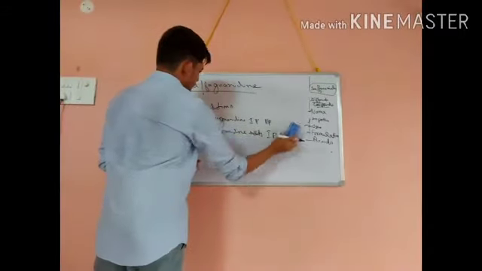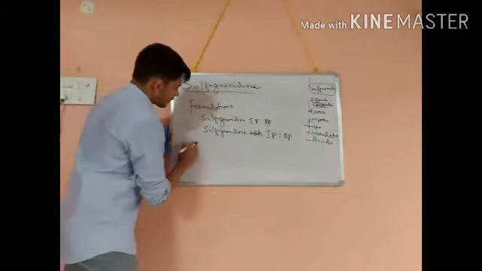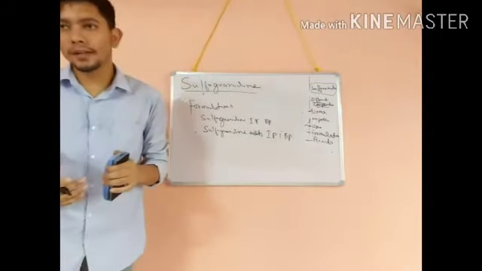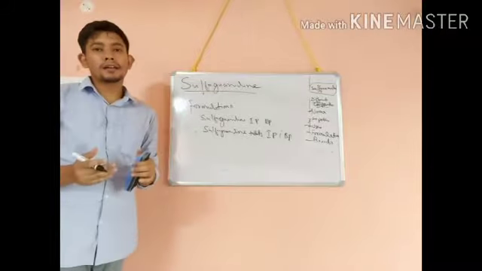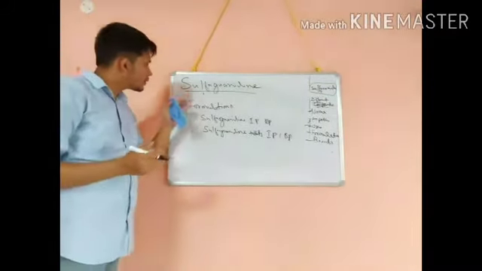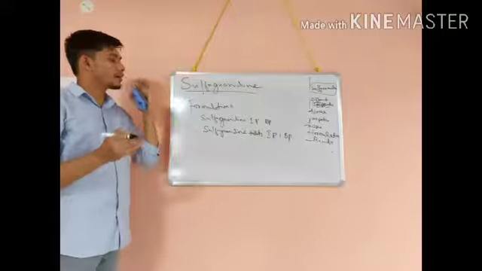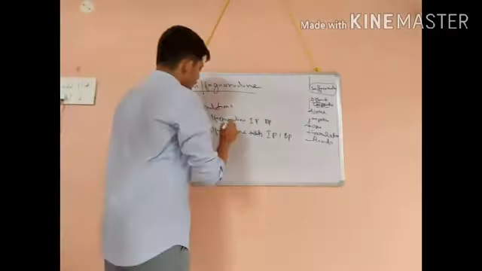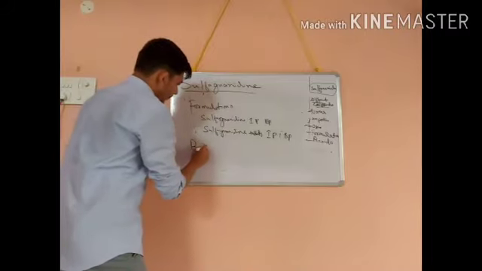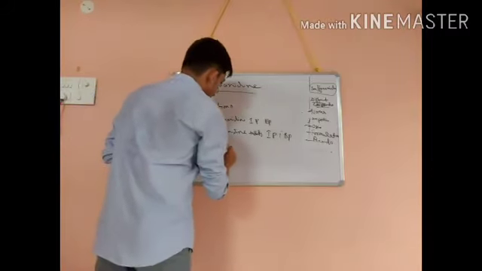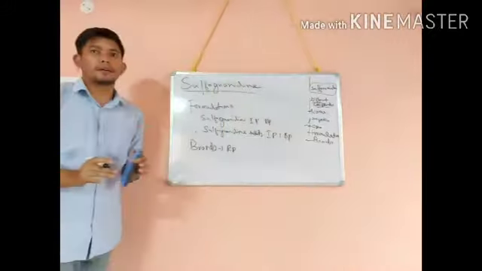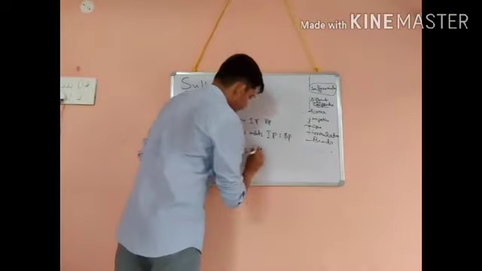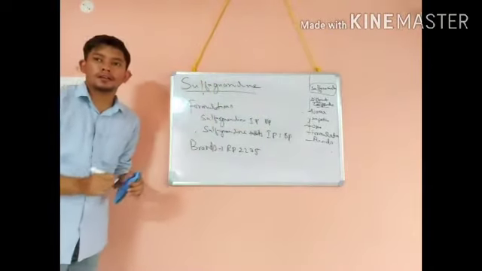Next, what are the different brands? Brands are the marketed ones. What are the marketed formulated drugs available as sulfaguanidine? So brands: RP 2275, then Sulfoguanil, and Shigatols, one more.